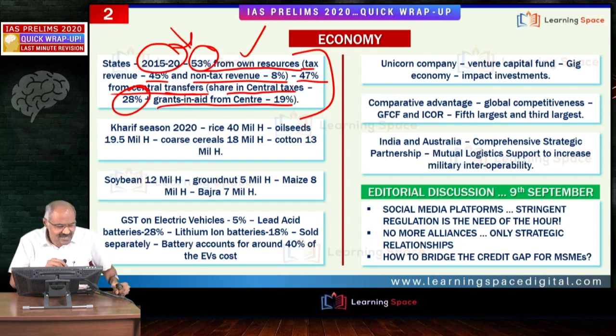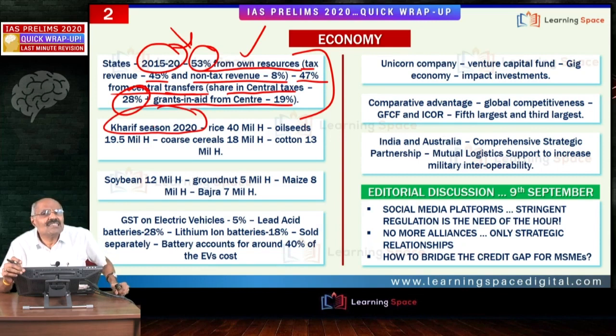Right. Then let us look at Kharif season 2020. Friends, wheat is exclusively Rabi crop, and chana dal, that is Rabi crop. And when you look at rice, predominantly Kharif, but part of cultivation is in Rabi also. Let us look at area cultivated in Kharif. I have taken example of 2020. Rice around 40 million hectares. If you combine with Rabi also, it may go to around 45 to 50 million hectares.